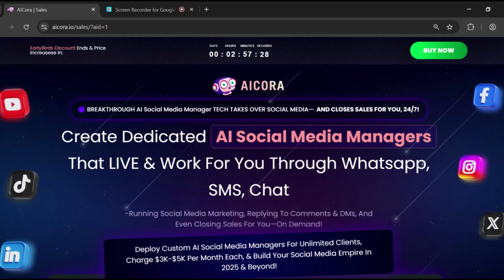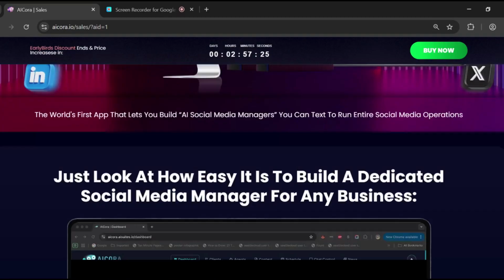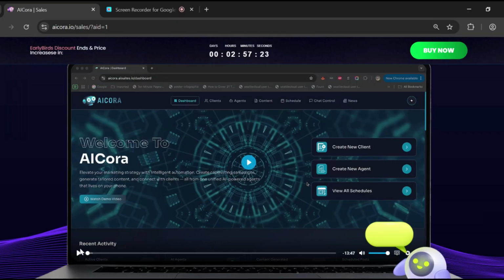But before we dive into the details, let's check out the demo video so you can actually see AI Corora in action and understand how it manages entire social accounts completely on its own.